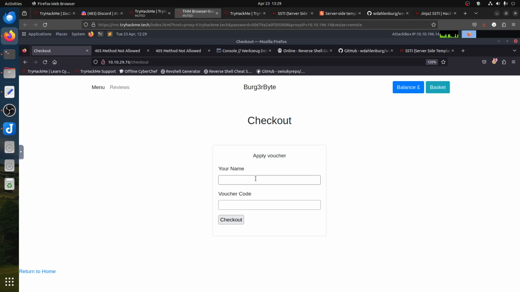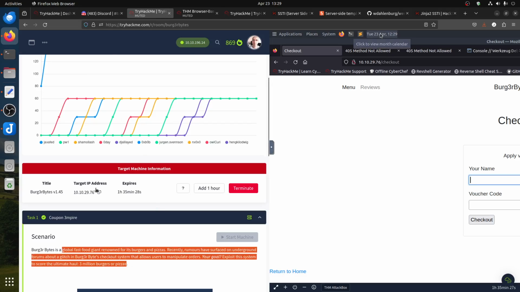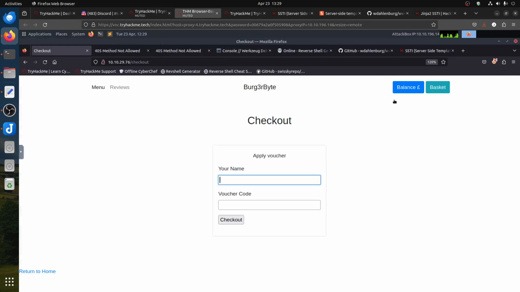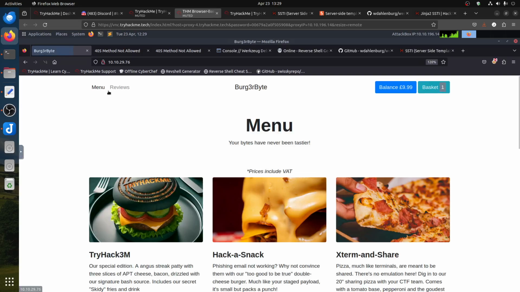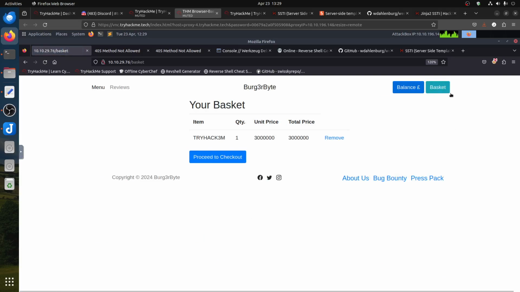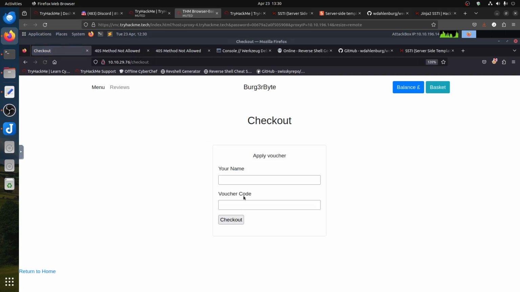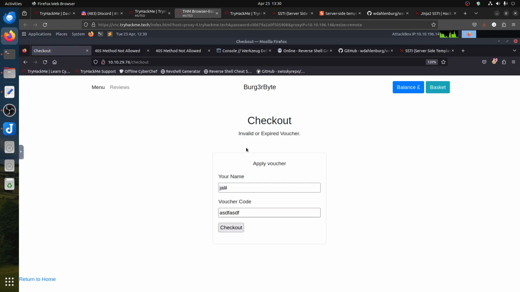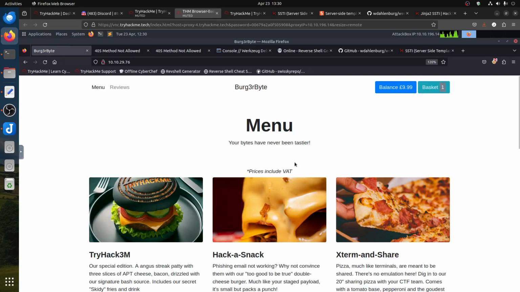Nothing found. There's nothing. So I remember it said your score is basically the balance, and you can see the balance went to 0 here. If you go back there, it's 9.9 for whatever reason. You go to the basket, you go to the checkout, now you have 0. If you type, let's say, your name and something, it will tell you invalid or expired voucher. So we don't have the voucher. Where is it?